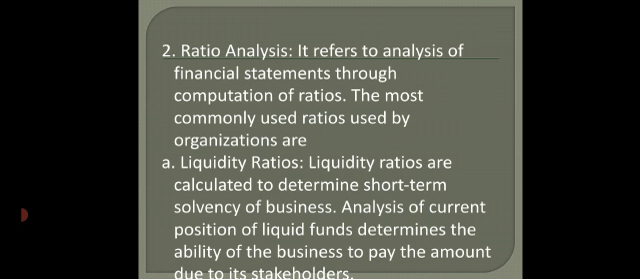The most commonly used ratios by the organization are, first one, liquidity ratio. Now every organization prepares certain financial statements. By using those statements, the management or the accounts section calculates different ratios. So we'll see the first type of ratio, liquidity ratio. Now liquidity ratio means what? Here it is the capacity of the firm to generate cash,